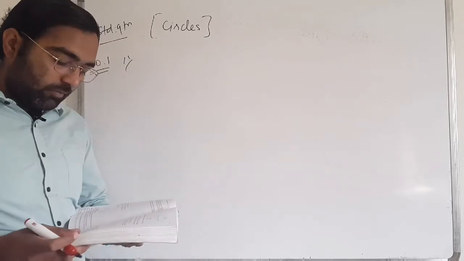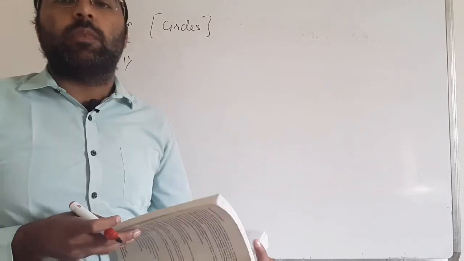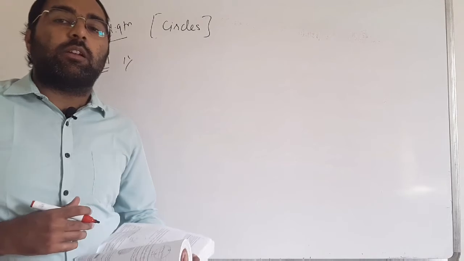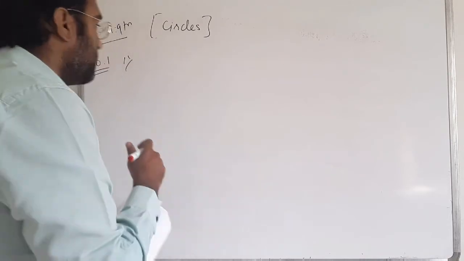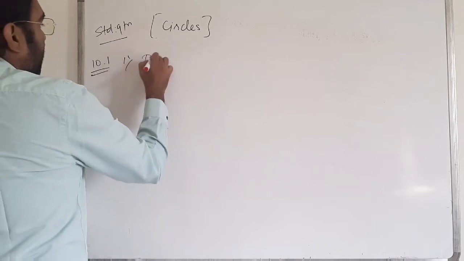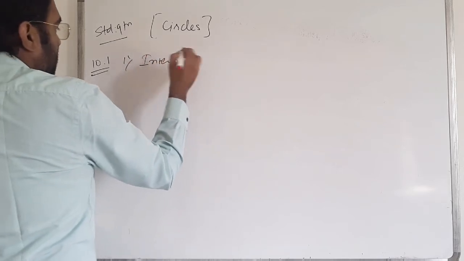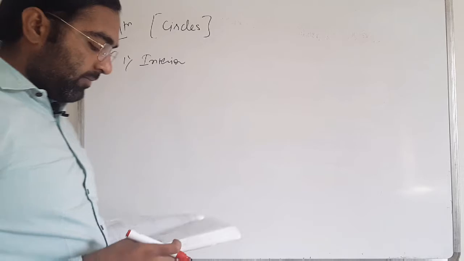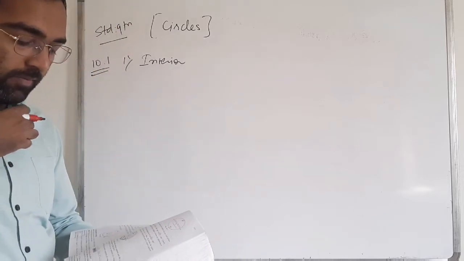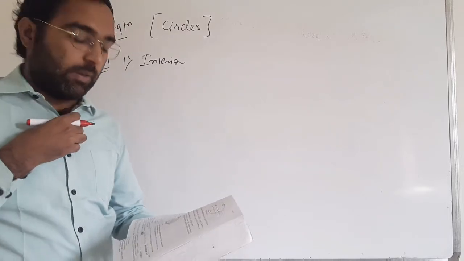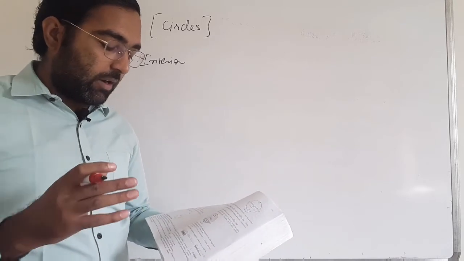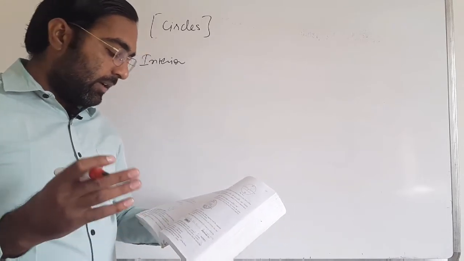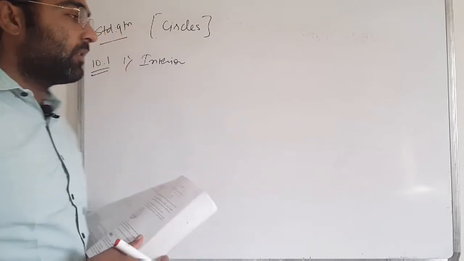The center of a circle lies in, first fill in the blanks, the interior part of the circle. So my answer is the interior of the circle. Next, a point whose distance from the center of the circle is greater than its radius lies in dash of the circle.